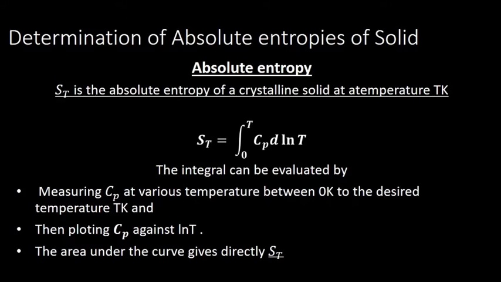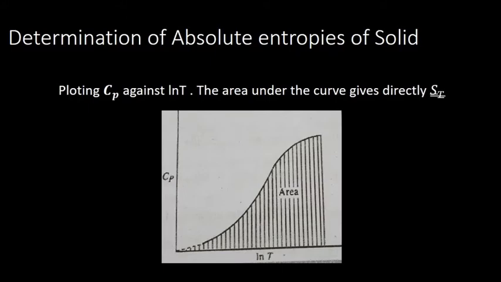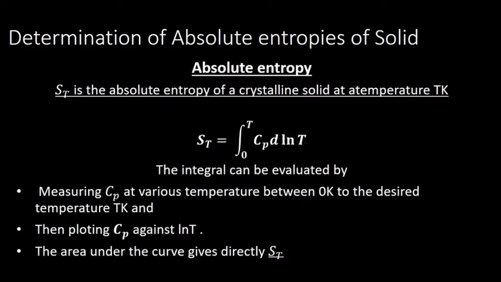Like that we measure the heat capacity at regular intervals of temperature. Then we draw a graph, with ln T along the x-axis and Cp along the y-axis. You will get a graph as shown in the figure. If you take the total area of that graph, that area will be equal to the integral from 0 to T of Cp d ln T or Cp dT by T. That value you can get from the graph.